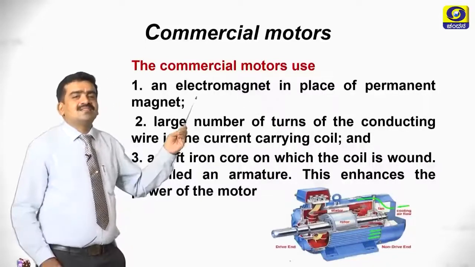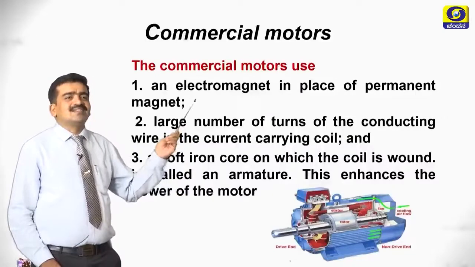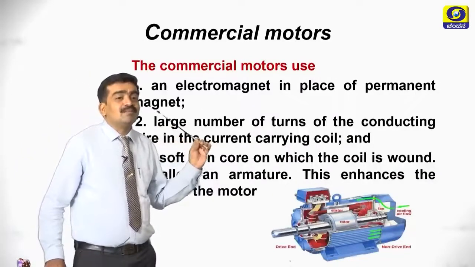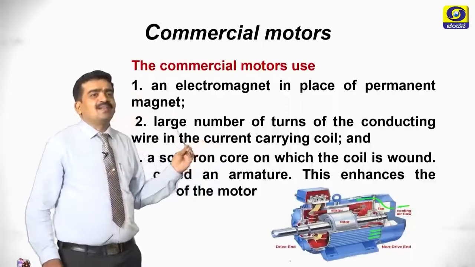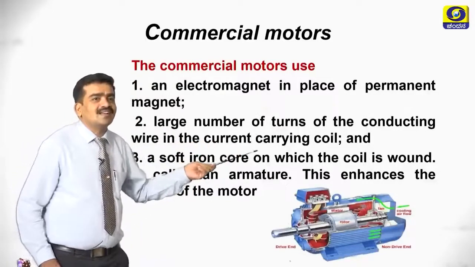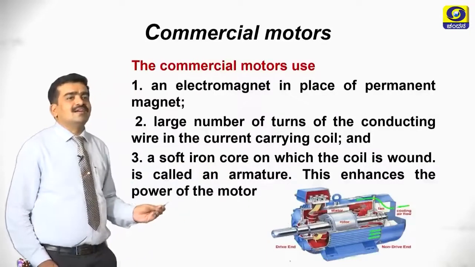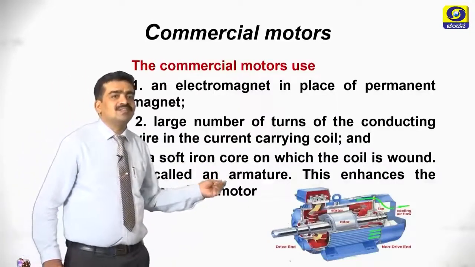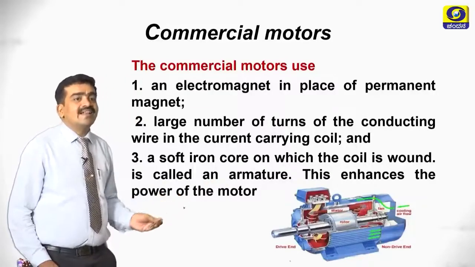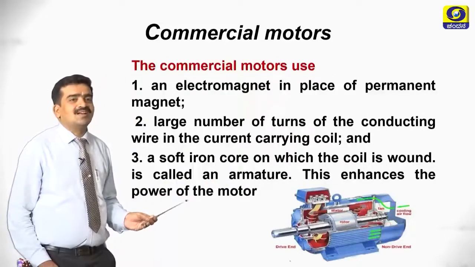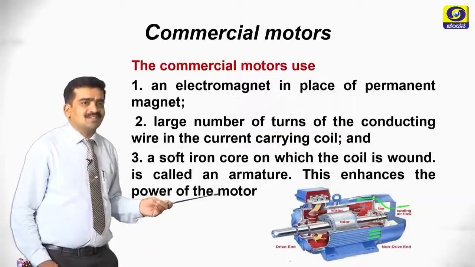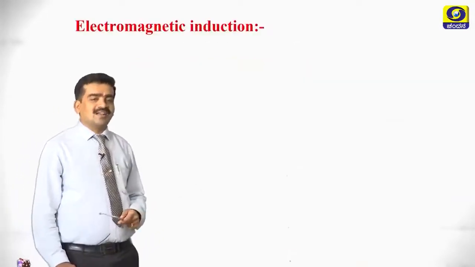Means it has three important parts. They are: an electromagnet in place of a permanent magnet is used, a large number of turns of the conducting wire in the current carrying coil, and a soft iron core on which the coil is wound, which is called an armature. This enhances the power of the motor. So, which enhances the power of the motor? This armature.